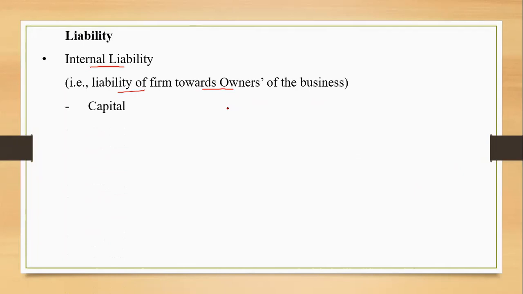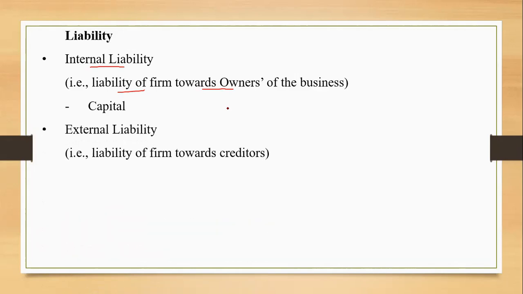And apart from this, if the business entity owes any amount to anyone else, it is going to be a part of external liability. You talk about the amount payable to creditors, the amount payable on a bank loan taken, maybe the debenture holders from the company's point of view, maybe the salaries outstanding, maybe the expenses outstanding. These are always going to be external liabilities. So the amount which is to be paid back to the owner, which the business entity owes to the owner, is the only example of internal liability, that is capital, correct.